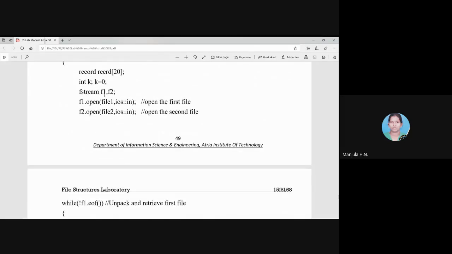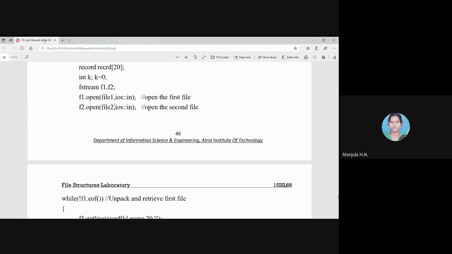Other than that, file 1 and file 2 are the two objects of the fstream class. Okay, so that means file 1 and file 2 both can be used for reading purpose and writing purpose. As we have already passed file 1 and file 2 as arguments, thinking that we have some content in them, now we are opening file 1 using the f1 object reference as a logical reference.